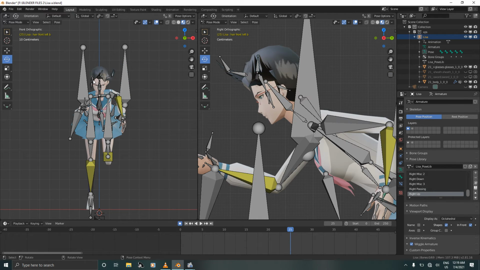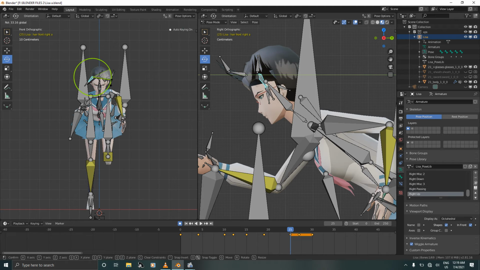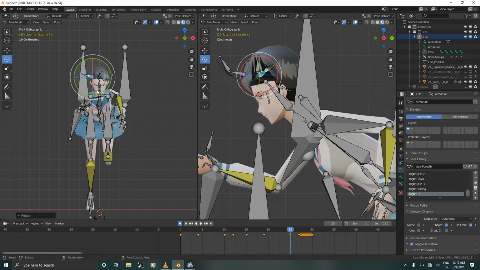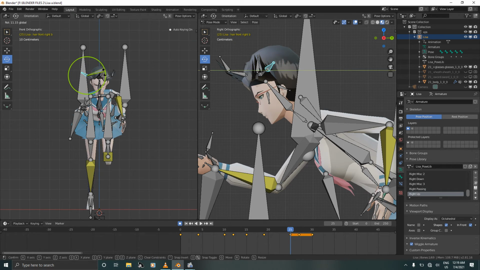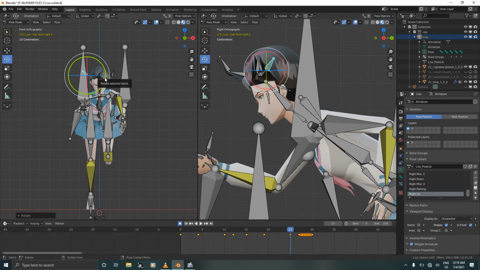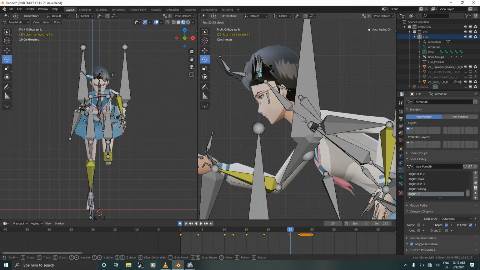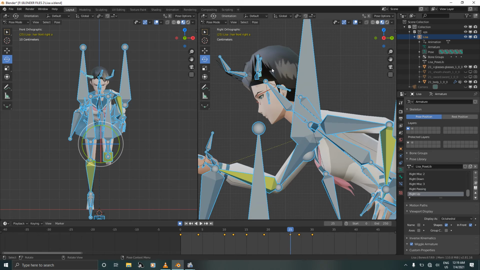Deselect and rotate just like this. Deselect and select this other bone and rotate just like this. Deselect, select the other bone and rotate on the Z. Select all and press I to confirm.